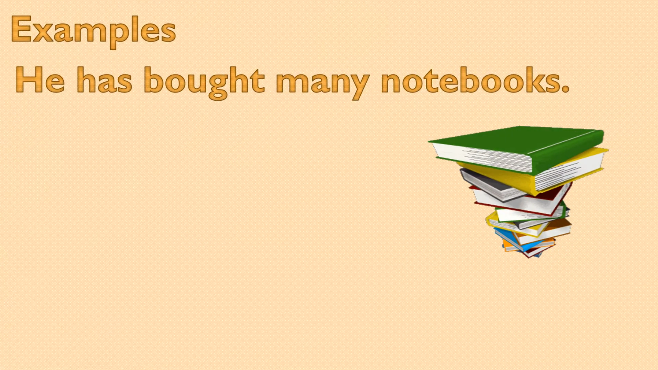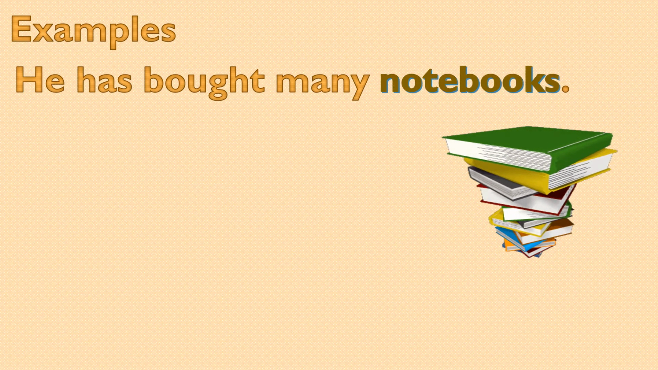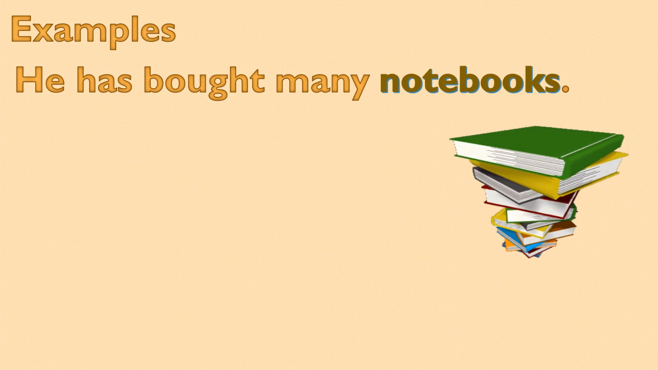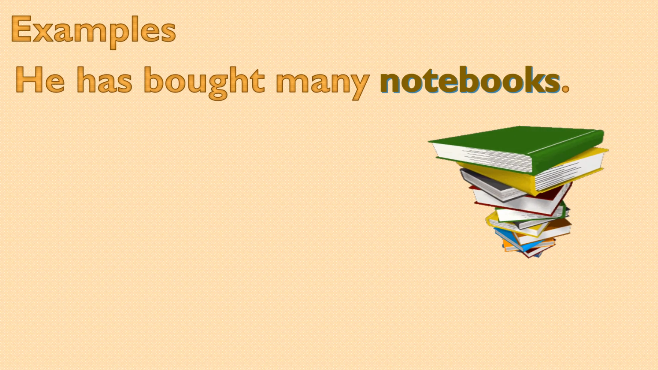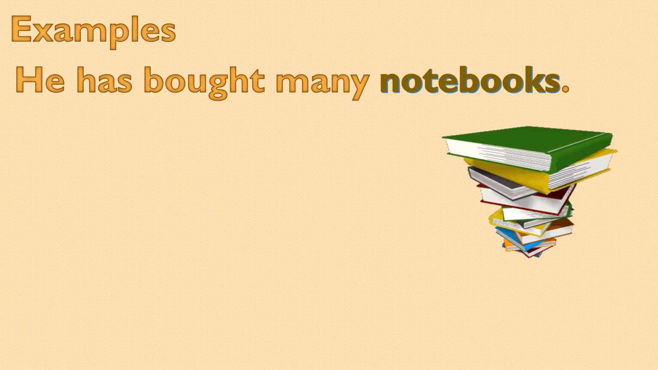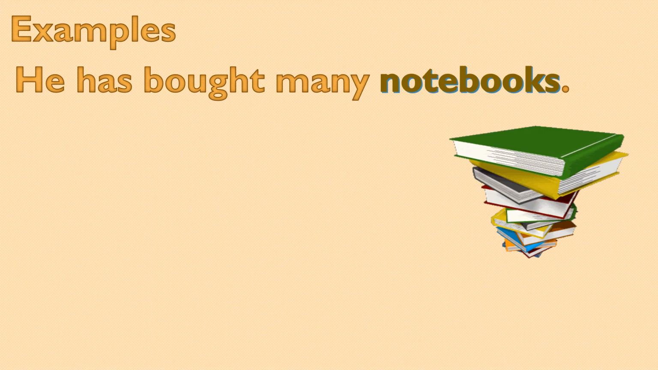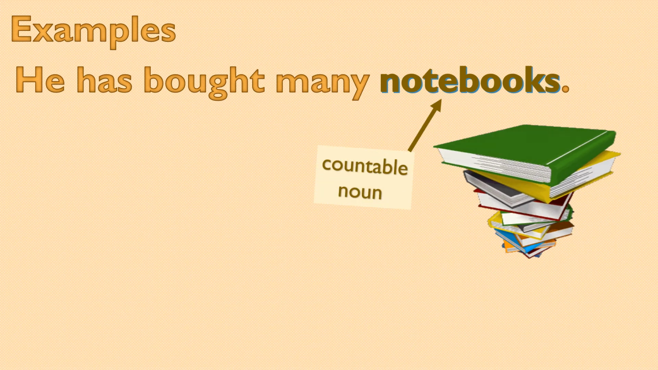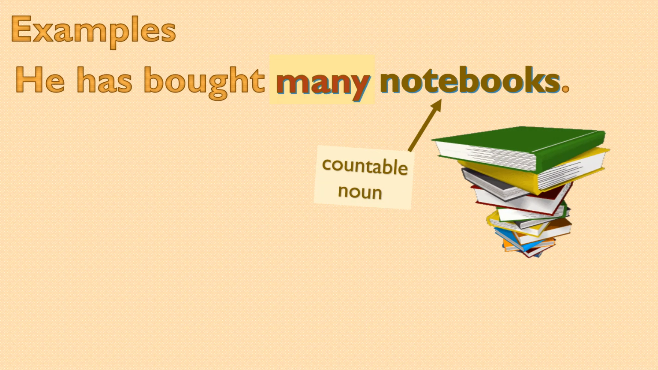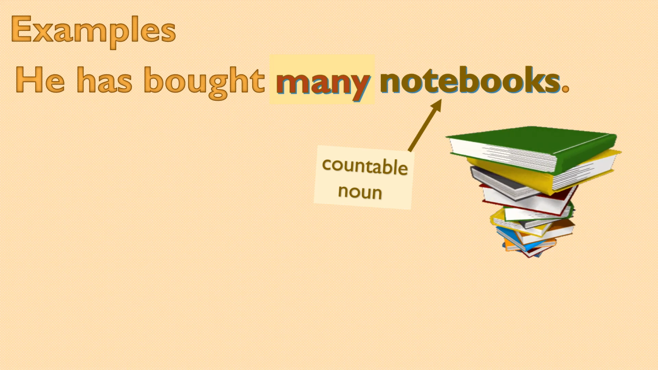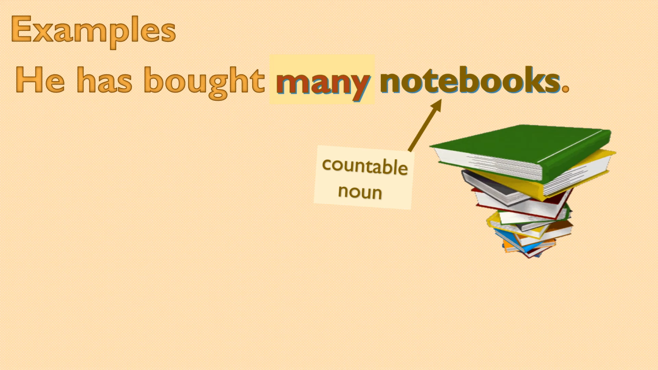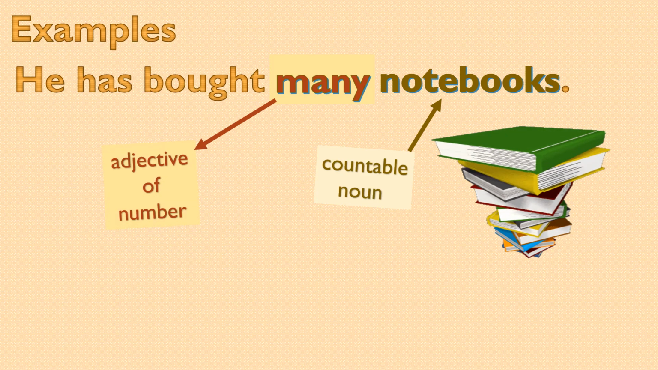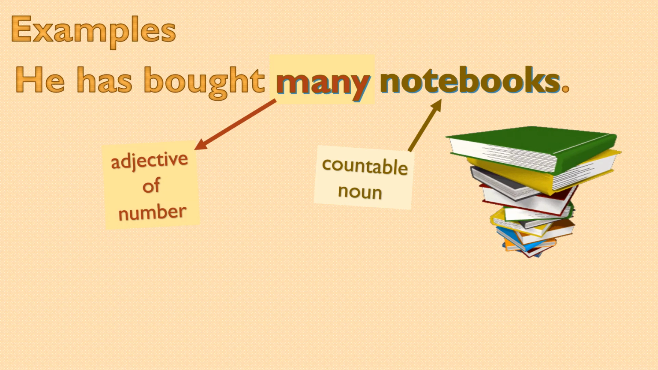He has bought many notebooks. Our noun is notebooks. Is notebooks countable or uncountable? Can you count notebooks? Yes, we can say 1 notebook, 2 notebooks. That's why it's a countable noun. So the word many is telling you about notebooks. That's why it's an adjective and it is telling you something about a countable noun. That's why it's an adjective of number.